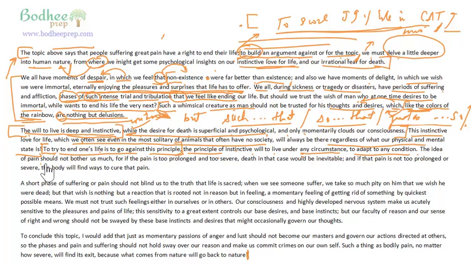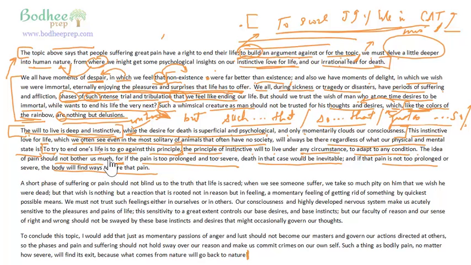The idea of pain should not bother us much. Because, "for" means "because", understand, it's a milder form of "because": if the pain is too prolonged and too severe, death in that case would be inevitable. And if that pain is not too prolonged or too severe, the body will find ways to cure that pain. So why do you need to end life? This is what the author says.